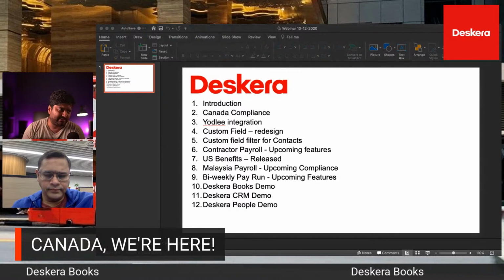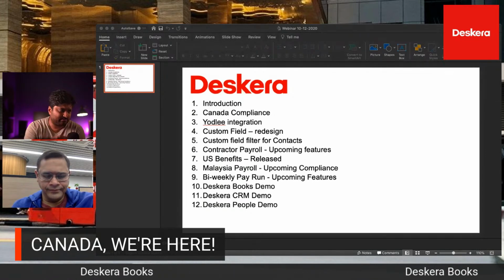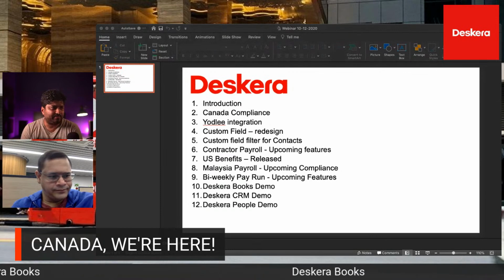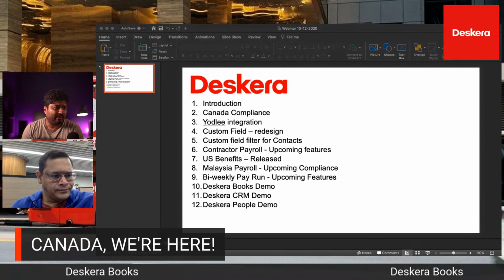So that's the thing about connecting through third-party vendors like Yodlee. They're again very extensive in terms of features and APIs, and they're also very expensive. They charge a lot of money to access that data. So we pay a lot per customer when we access through something like Yodlee. We'll probably show a quick demo of that, but the proof of the pudding will be in the eating. So when this is released, you'll have a better idea of how this works.